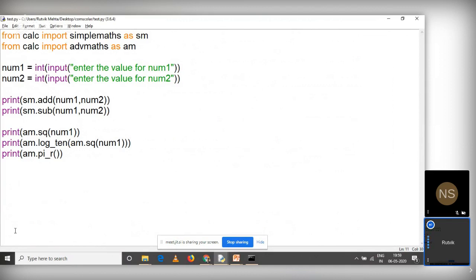So I think the time limit is there, so we won't be able to cover exception handling today, right? We are already done with the timings, right? I'm open for a question answer session, so if you have any question, you can ask me.